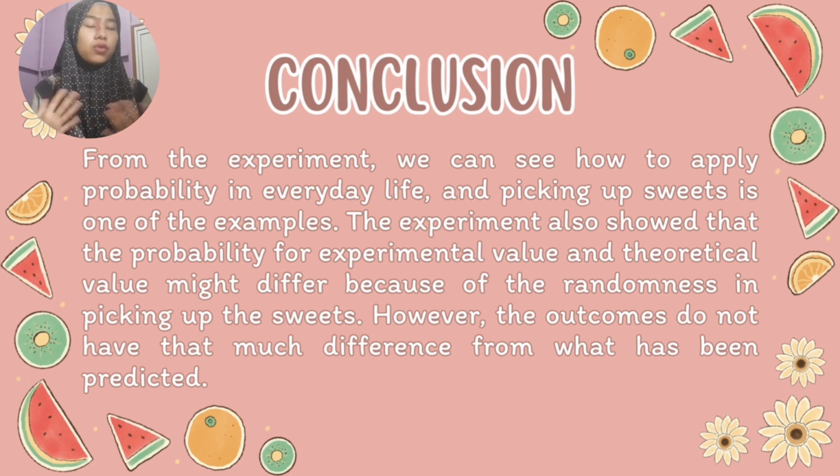So in conclusion, overall we can see from the experiment that grape, even with the lowest quantity or amount of candy, still had the highest frequency. Meanwhile, mango, which had the second highest amount of candy, had the lowest frequency. From the experiment, we also learned how to get the difference between the theoretical and experimental value, which is to subtract the theoretical probability from the experimental probability. The experiment also showed that the theoretical value might be different from the experimental value. This is because we do this experiment with total randomness. However, the outcomes do not have that much difference from what has been predicted.